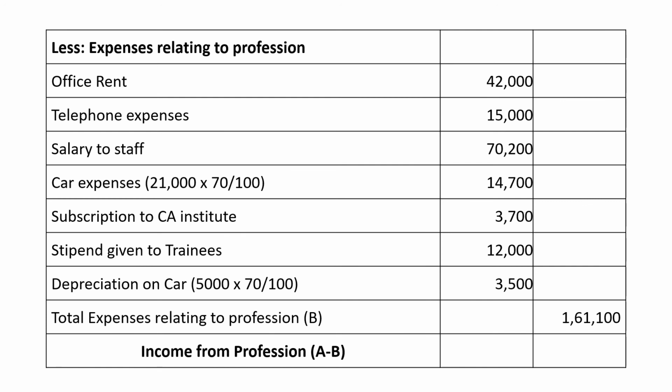So now we have the total receipts from profession as well as the total expenses relating to the profession. So A minus B will be the income from profession. So the income from profession is 1,74,900. Thus we have calculated the income from profession of Mr. Dhruva, who is a chartered accountant.